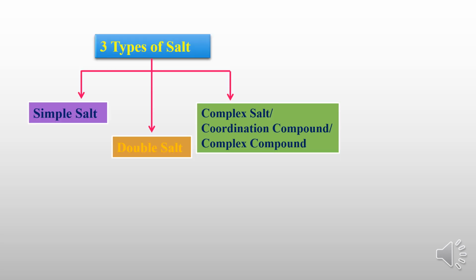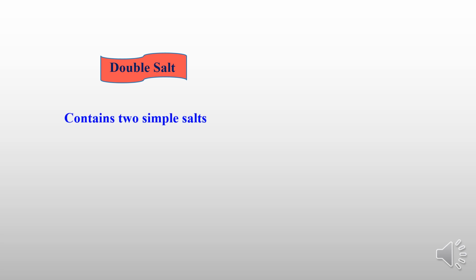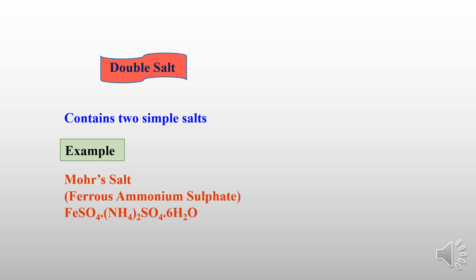Now I will go with the second one, that is double salt. Double salt means two simple salts are mixed. There we have two cations and two anions. You can take the example of Mohr's salt, that is ferrous ammonium sulfate. So ferrous sulfate and ammonium sulfate, two salts, are mixed. Ferrous is a cation, sulfate is an anion; again ammonium is a cation, sulfate is an anion. So keep in mind: two cations, two anions.